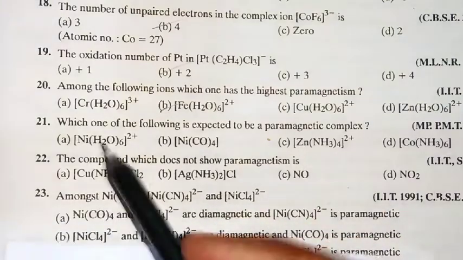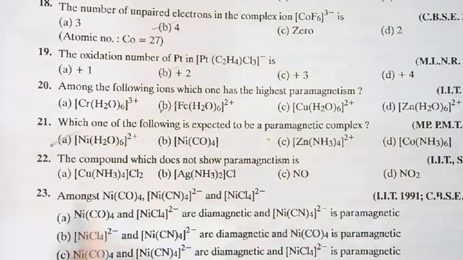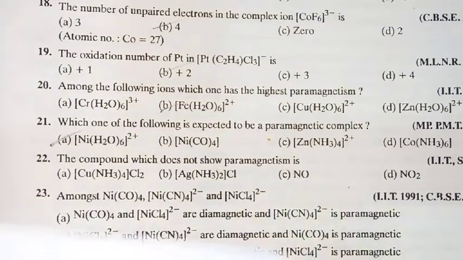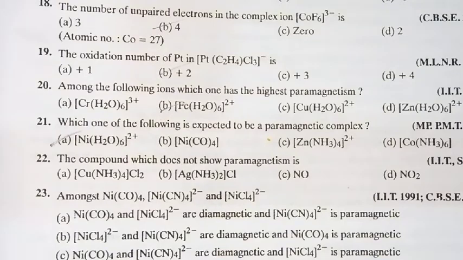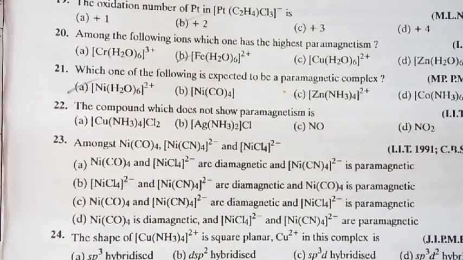So nickel. That is why this will show a paramagnetic complex because of unpaired electrons. In the remaining cases, unpaired electrons are not present. Very simple logic. Is it clear? Again, in the next question also it is almost the same. The compound which does not show paramagnetism is.